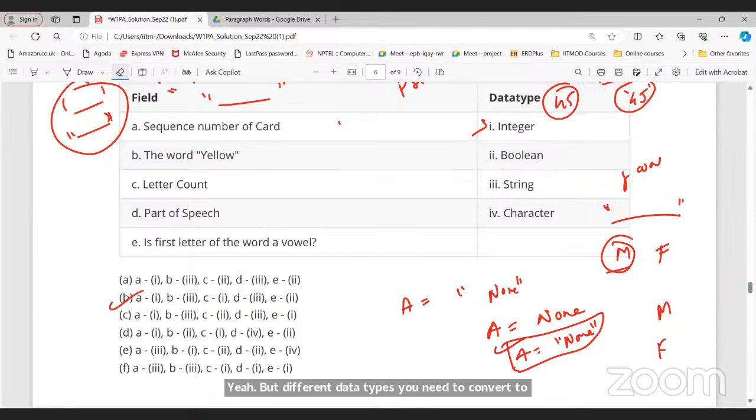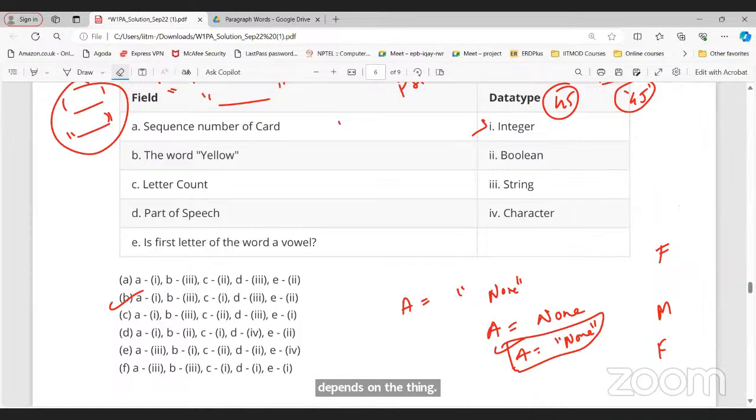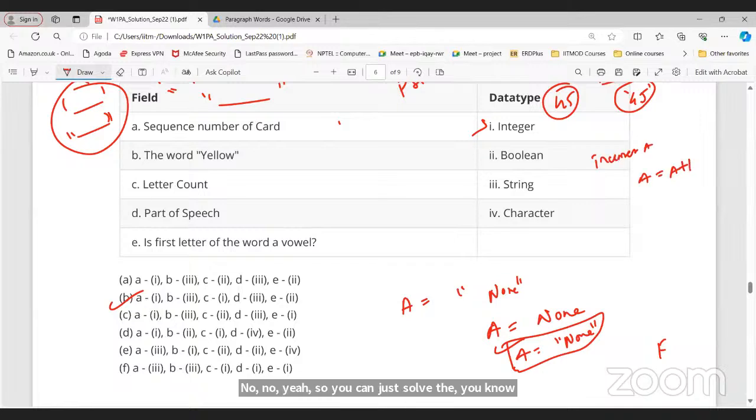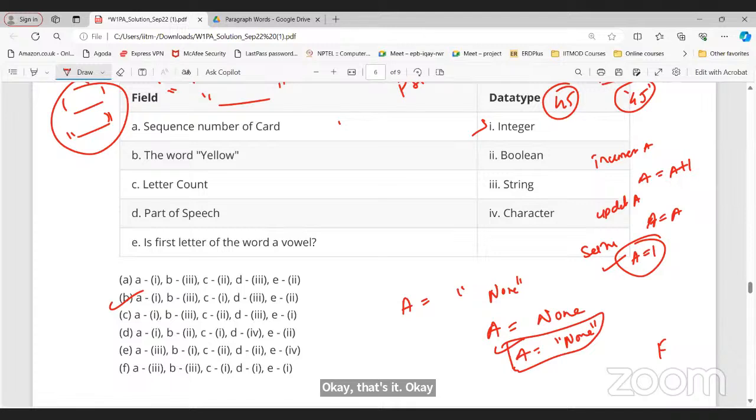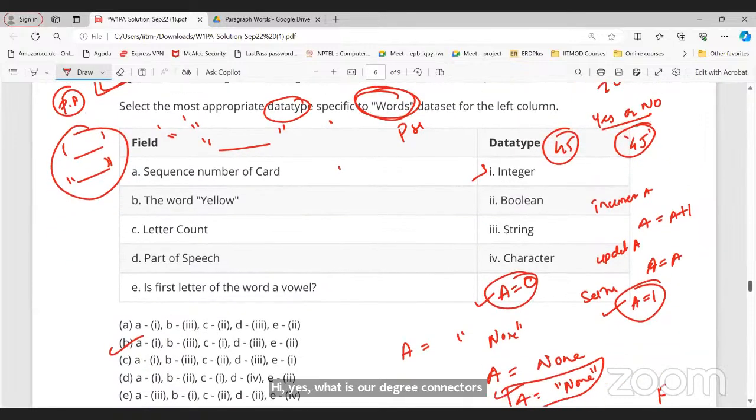Sir, if increment means we add plus 1, no? When I say increment A, it means A equals A plus 1. When I say update or store A, we are just updating the value of A to the previous value. Set the value to 1 means A equals 1. No matter how many times it is repeated, it will be 1 only. Like in the earlier example, Monday is repeated 3 times, but we reinitiate the value of A after every full stop, right?